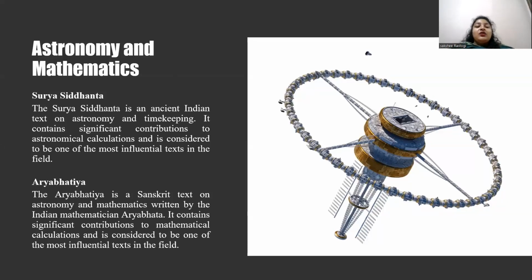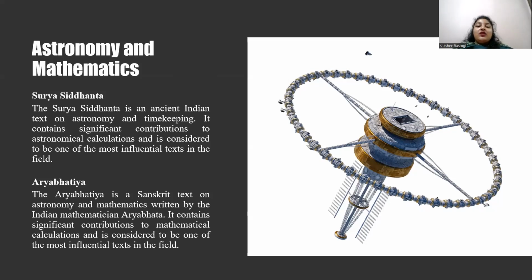Discovery of the solar system: Indian astronomers knew about the planets and their relative distances from the sun. Calculation of the Earth's rotation: they accurately calculated the Earth's rotation period to be 23 hours, 56 minutes, and 4.1 seconds. Prediction of eclipses: Indian astronomers developed a system to predict lunar and solar eclipses.